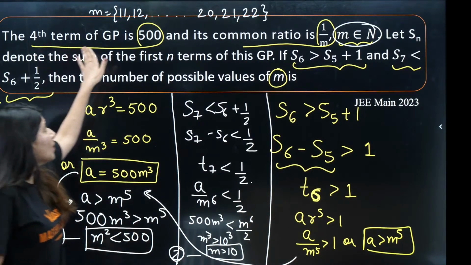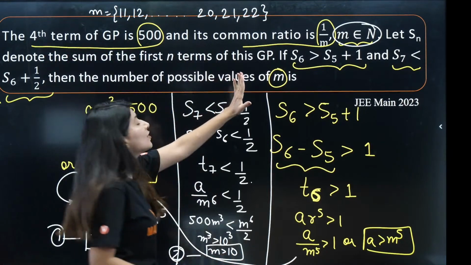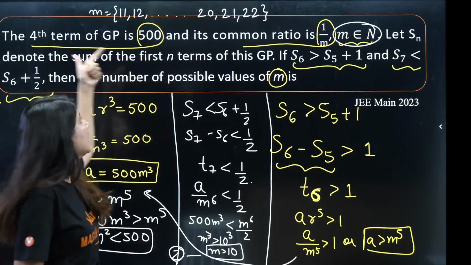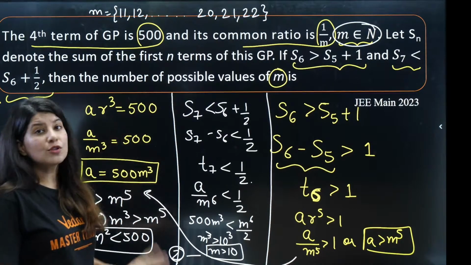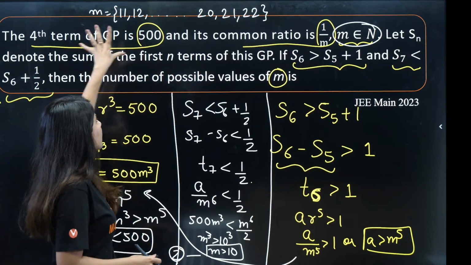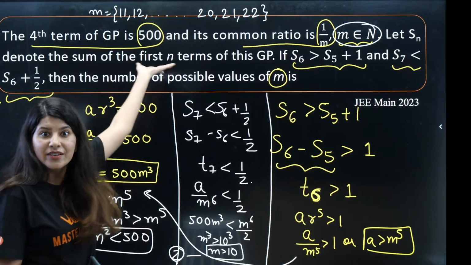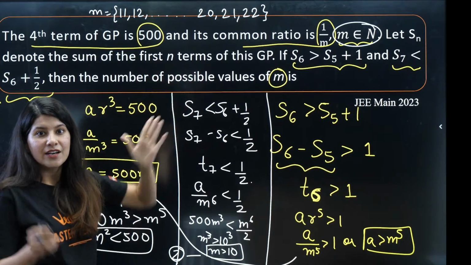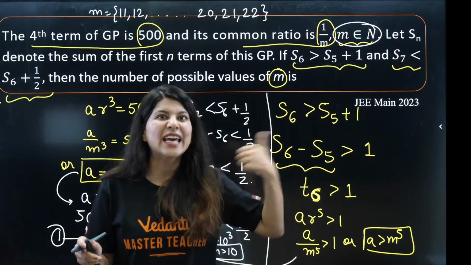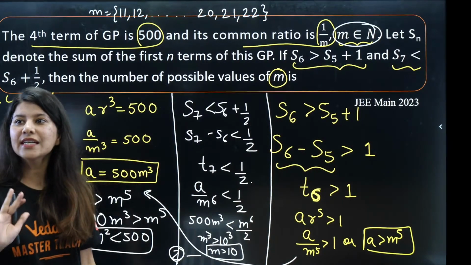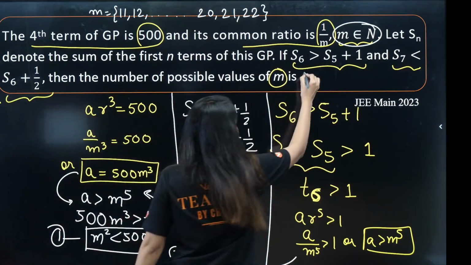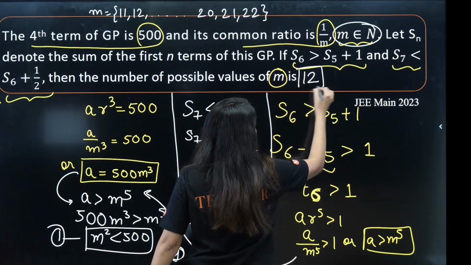So starting from 11 till 22, all the natural numbers will be present in this particular set. So all possible values of M is nothing but what? You can count this: the first 22 natural numbers except the first 10. 22 minus 10 is 12. So 12 is the correct answer.